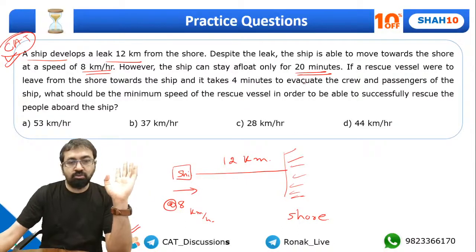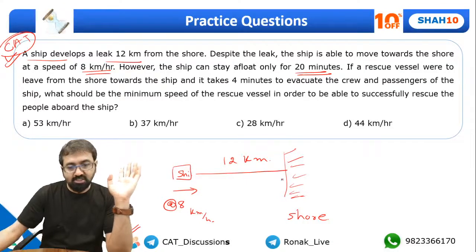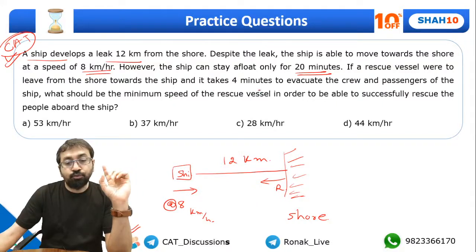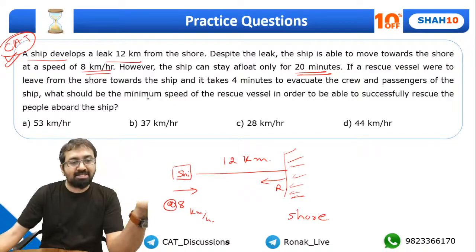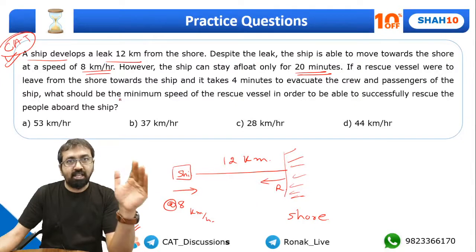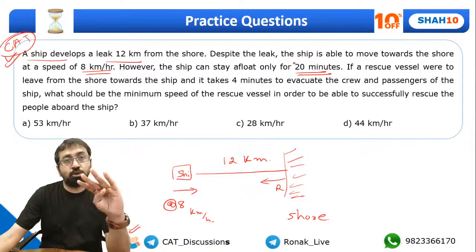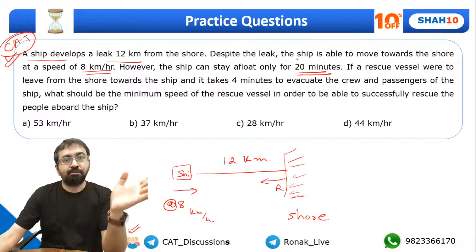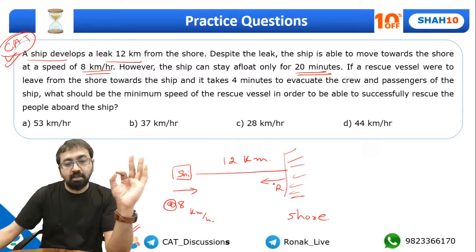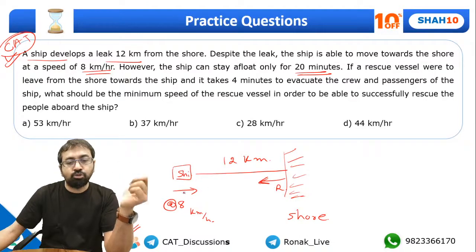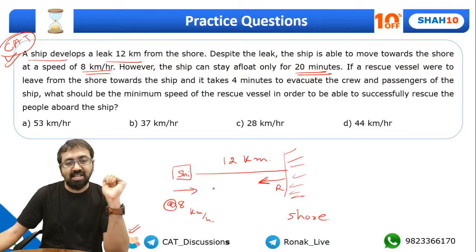If a rescue vessel were to leave from the shore towards the ship, so this is the rescue vessel, okay, and it takes 4 minutes to evacuate the crew and passengers of the ship. So effectively, the ship is going to remain afloat only for 20 minutes, out of which 4 minutes will be required to transfer everyone. So can I say the ship needs to reach the rescue vessel, or you can say the rescue vessel needs to reach the ship in 16 minutes time? Both of these need to meet in 16 minutes time. Everyone, do you agree with this?